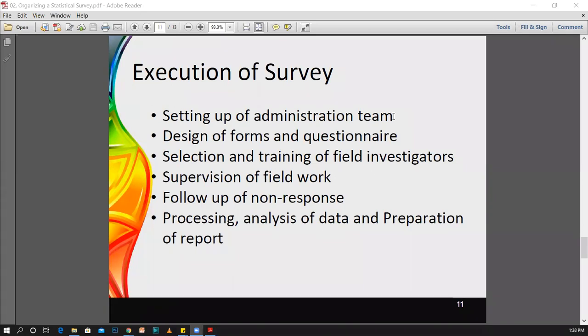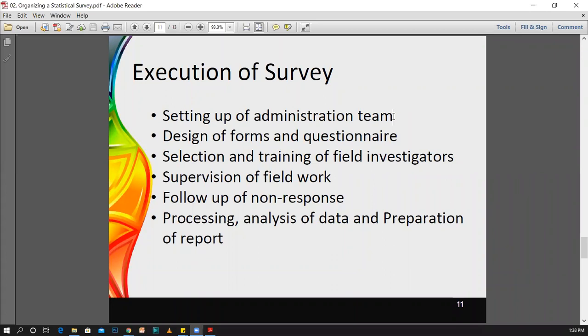Therefore, you have to identify a proper administrative person for that purpose. Otherwise, if you just request money, it will take some time, and you cannot complete your survey within the limited time period. Therefore, the easiest way is to ask for a person from the finance division for the financial matters.